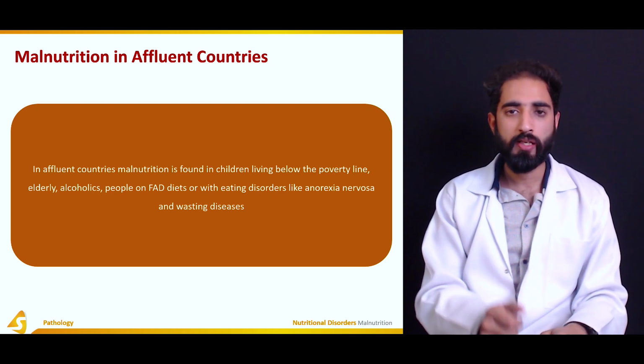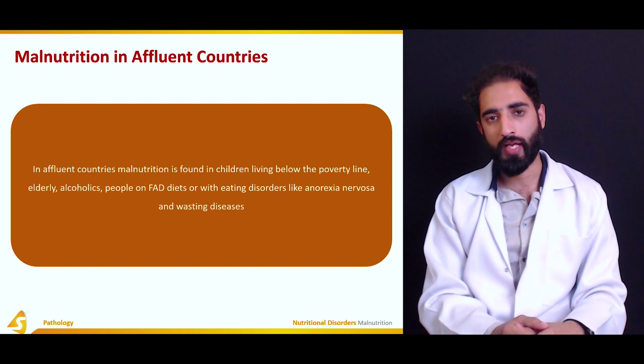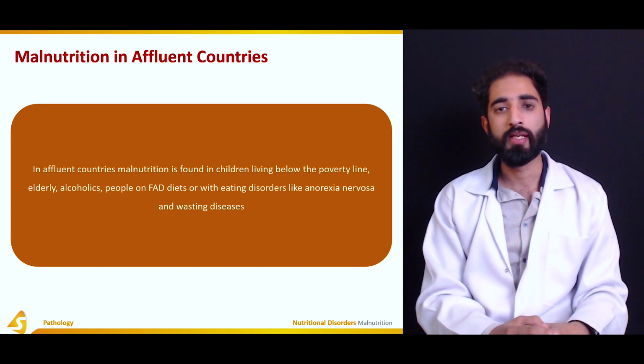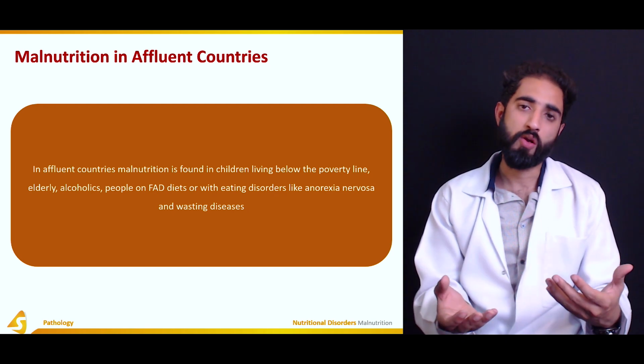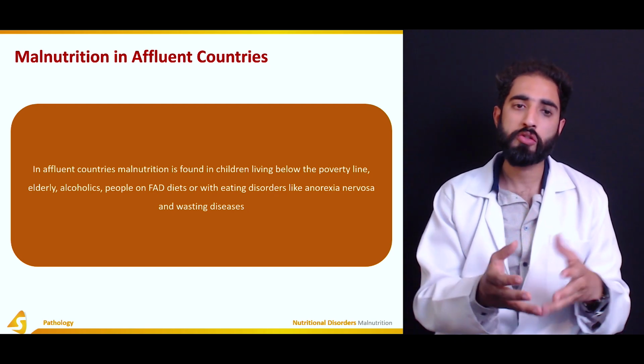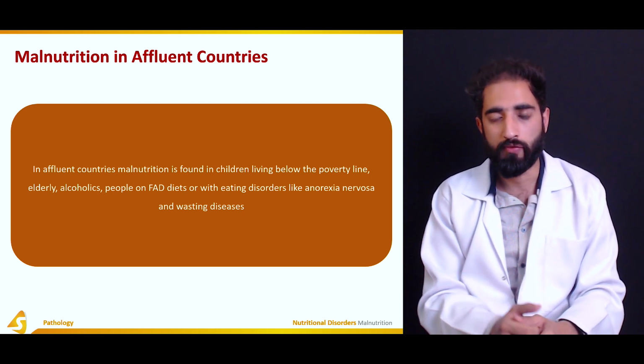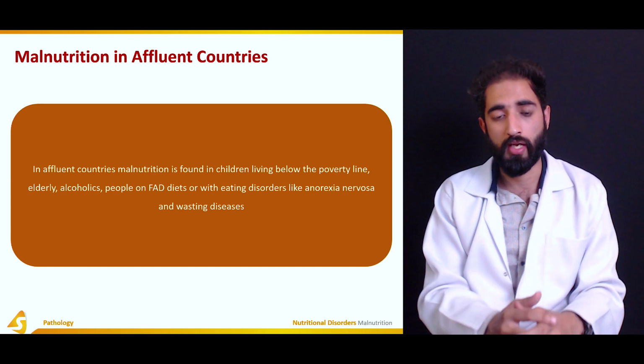Similarly, in the elderly, there can be malnutrition if they are not receiving a proper diet, even if they are not poor. Similarly, alcoholics, because malnutrition is also associated with alcohol. Contrary to popular belief, we believe that it is not associated, but it is.